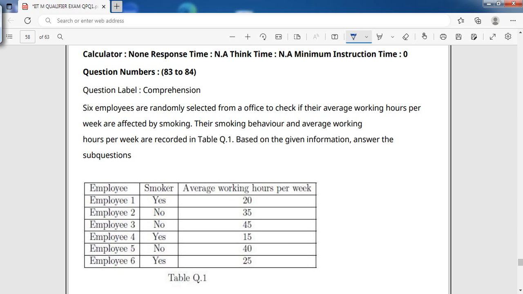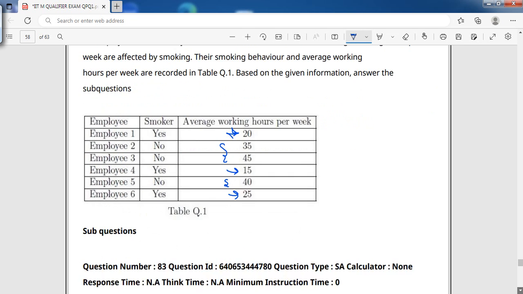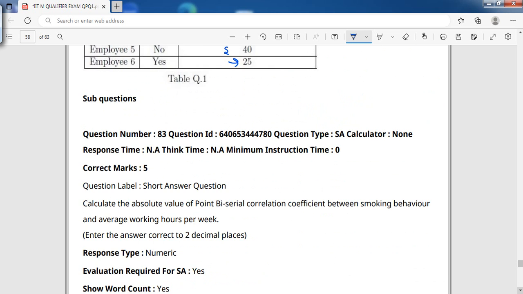Just keenly observe here. The person who has a smoking habit is having 20, 15. You can see there's a drastic change. People say that if you are not smoking, it's very good for health, and we are able to work for more hours. That's why it's very good, financially and mentally also. Now let's go to the next question.